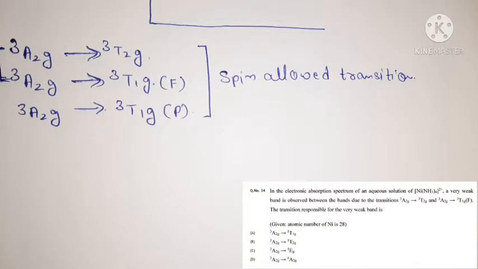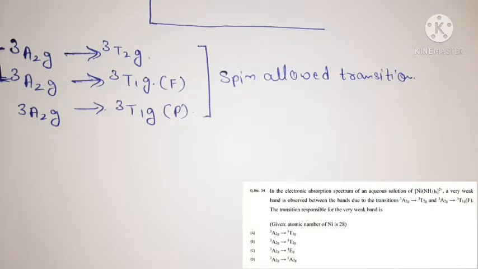But according to the spin selection rule, only those d-d transitions are possible which are spin allowed, or where spin cannot be changed. In this question all options contain a spin forbidden transition, which means there is a possibility of spin forbidden transitions also in the d-d transitions of this compound.